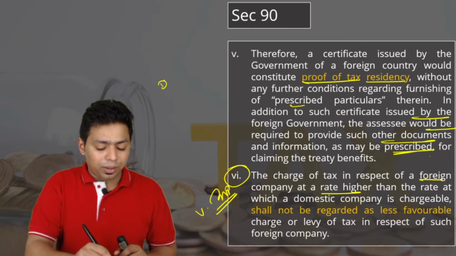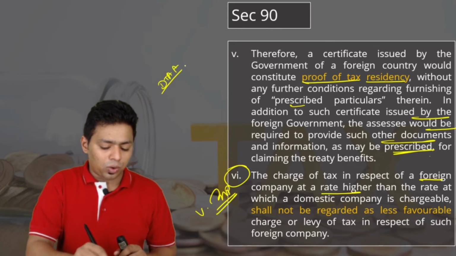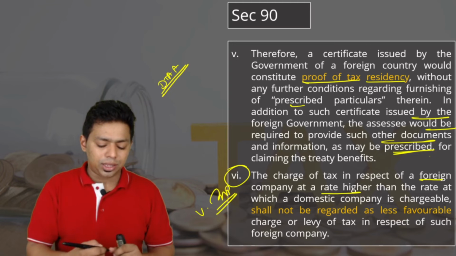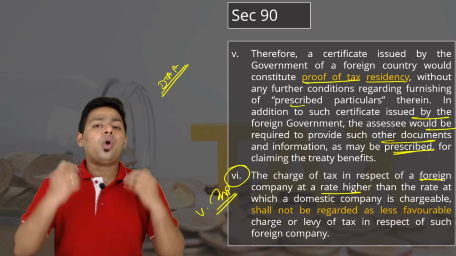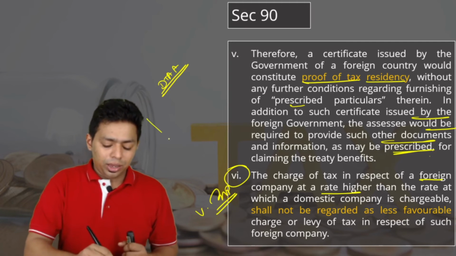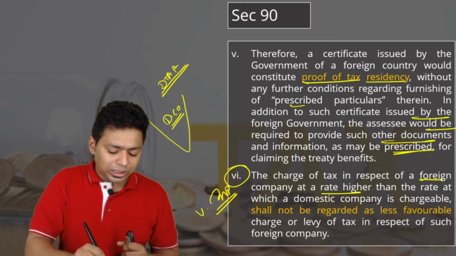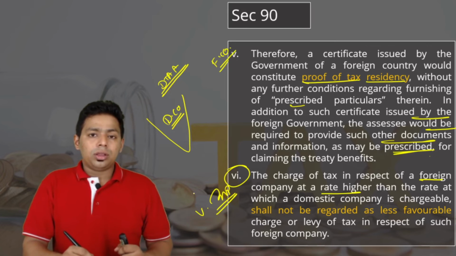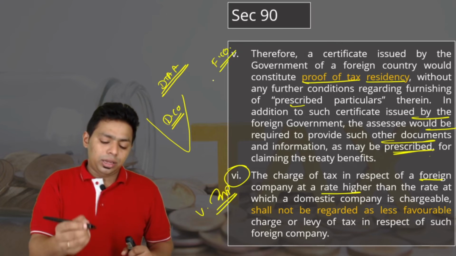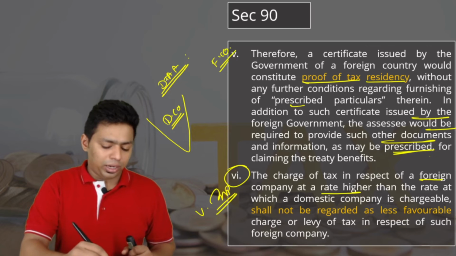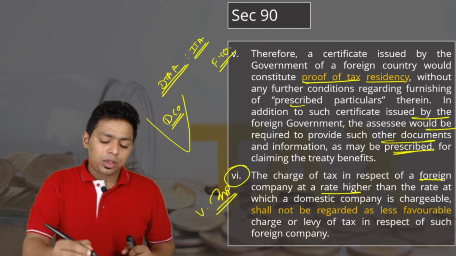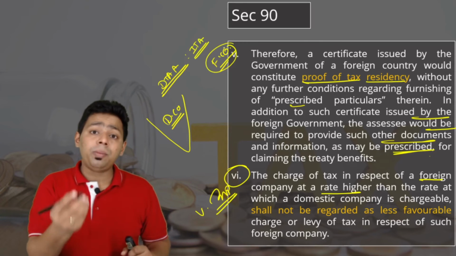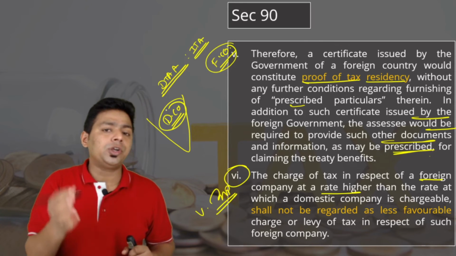One of the clauses of DTAA says, please understand, DTAA has many articles. One of the articles says you do whatever you want to do, but if you are providing benefit to domestic companies and foreign companies, please understand, whatever law you want to make, DTAA or Income Tax Act, the laws regarding a foreign company cannot be unfavorable as compared to a domestic company.